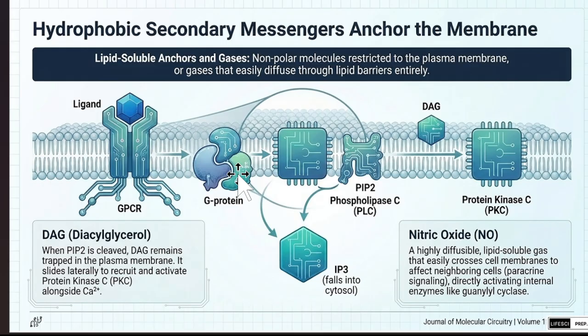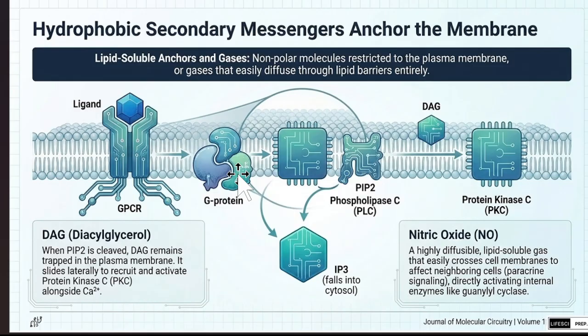As shown here, there are two examples: DAG and nitric oxide. DAG, diacylglycerol. When PIP2 is cleaved, IP3 and DAG are formed, but the DAG remains trapped